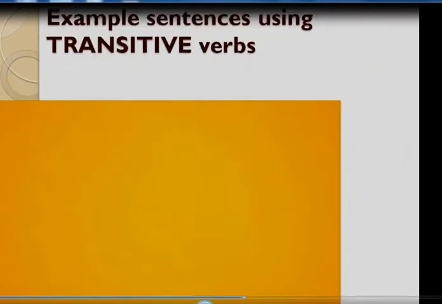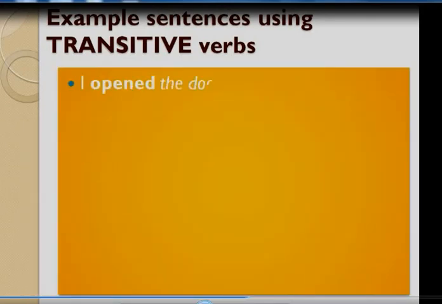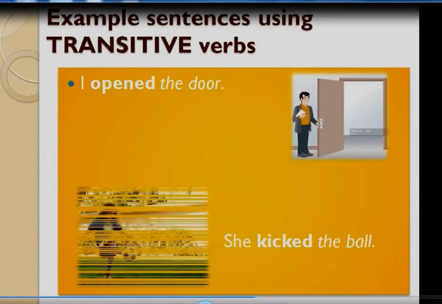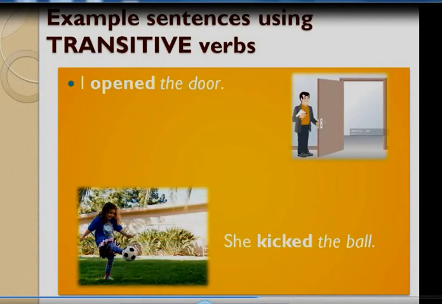Example sentences using transitive verbs now. I opened the door. The door is an object. I can ask, what did you open? So I can give the answer, I opened the door. So this is a transitive verb. She kicked the ball. What did she kick? She kicked the ball. The ball is the object, so that is the transitive.